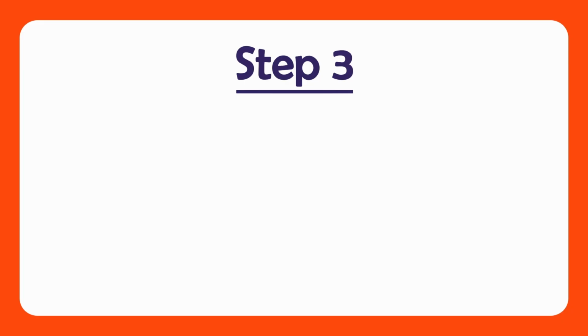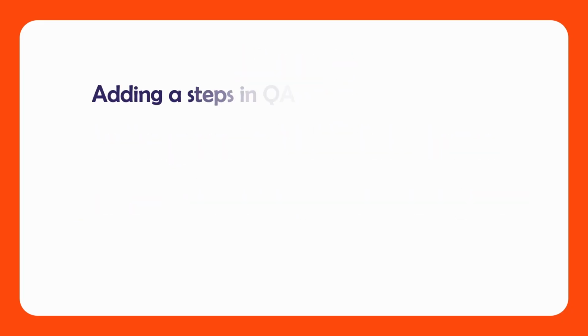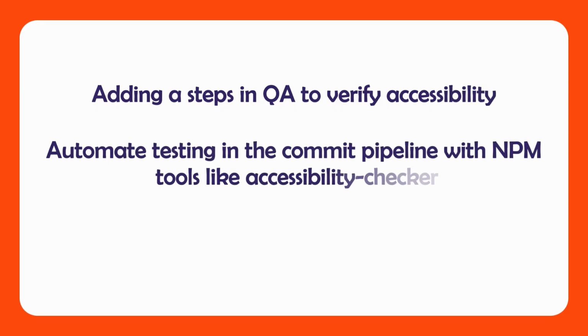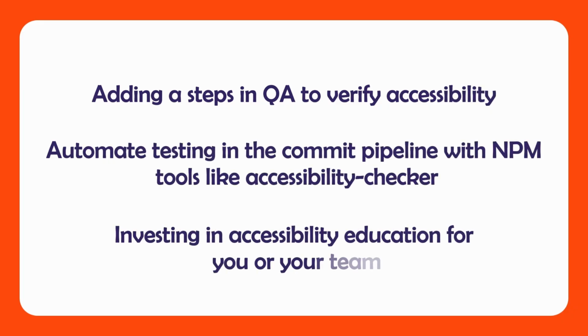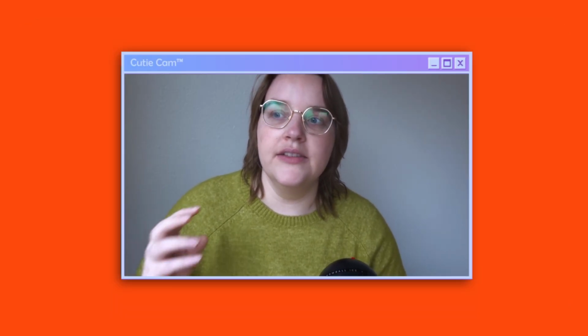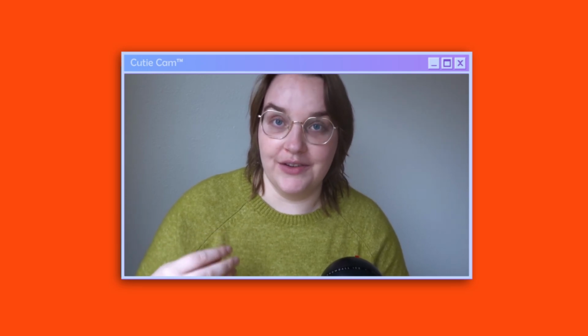Step 3. Integrate WCAG into your development cycle. I've seen this look like adding a QA step to verify accessibility, automating testing in your commit pipeline with a tool like Accessibility Checker, and investing in accessibility education for you or your team. Working in the tech industry, I can tell you I have seen these specific things work, but they only happen if essentially an engineer on the team starts to vouch for them.